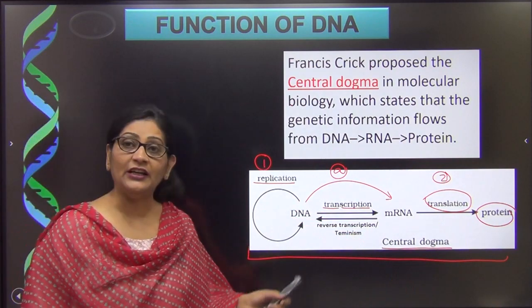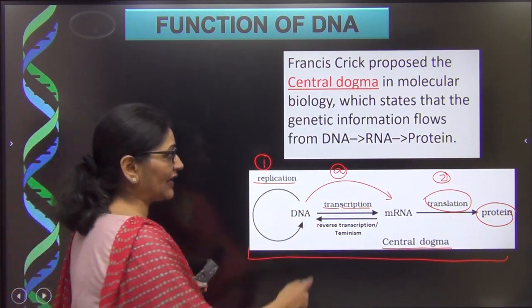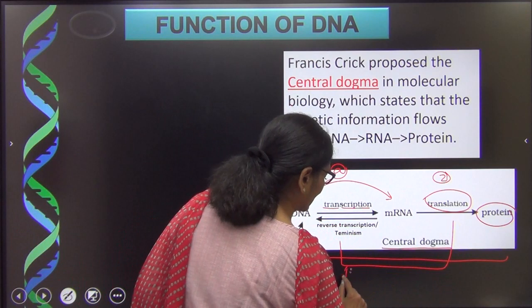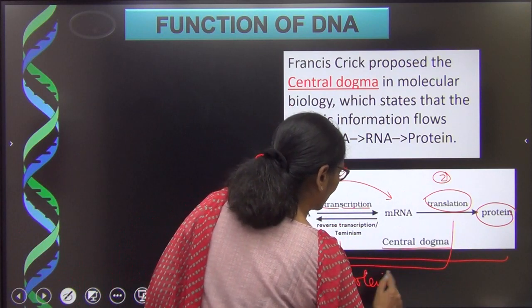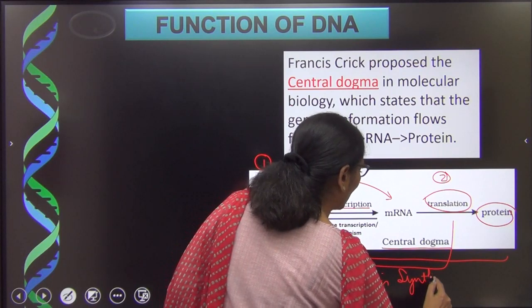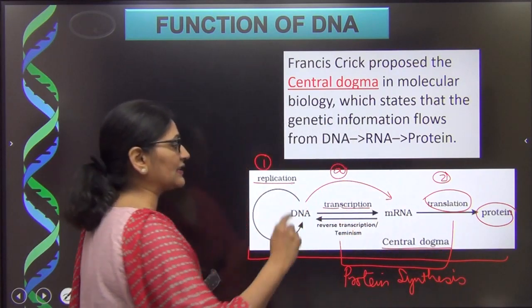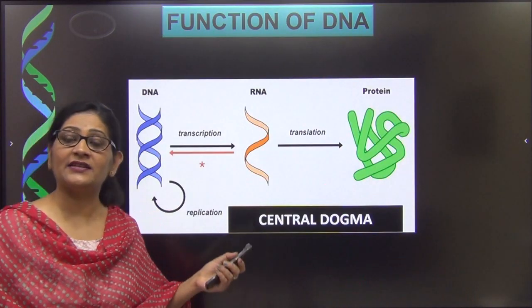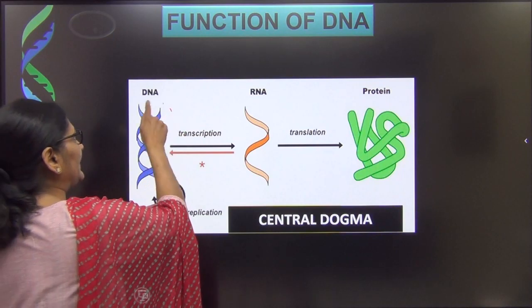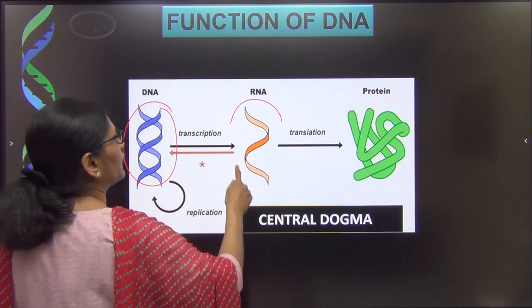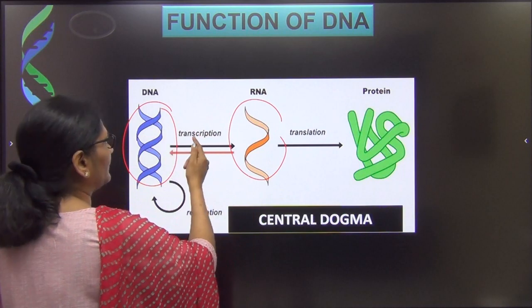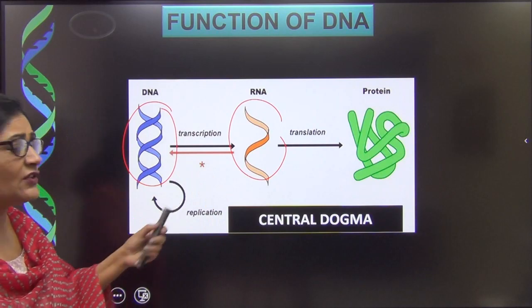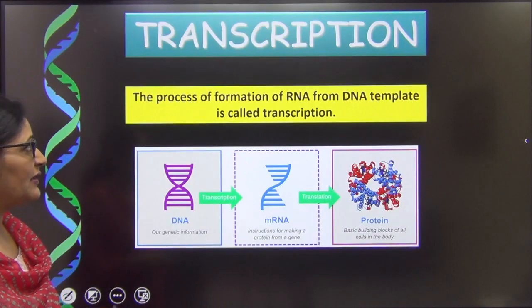So today we are going to deal with the first step of protein synthesis, and we know that the two steps together, that is 1 and 2, are together called protein synthesis. So today we are going to start the first step of protein synthesis, that is transcription. As we have seen in the central dogma, the DNA transfers its script in the form of RNA, and this phenomenon whereby RNA is formed from DNA is called transcription. Just a diagrammatic expression of what I have been saying.